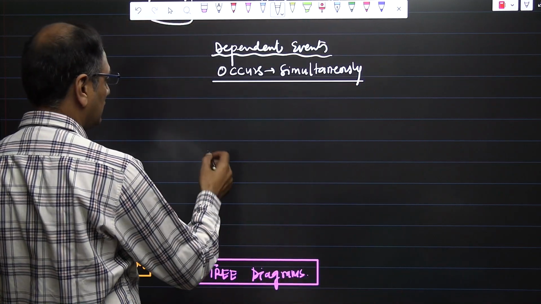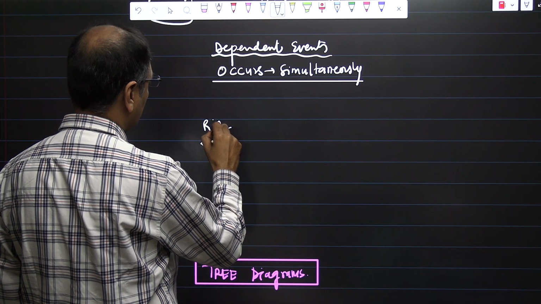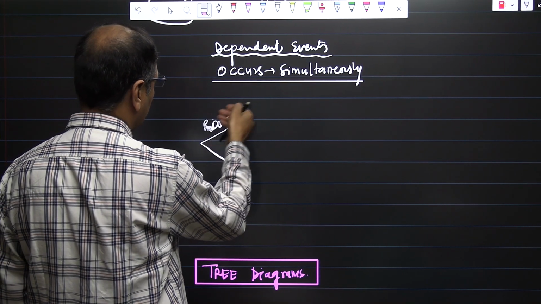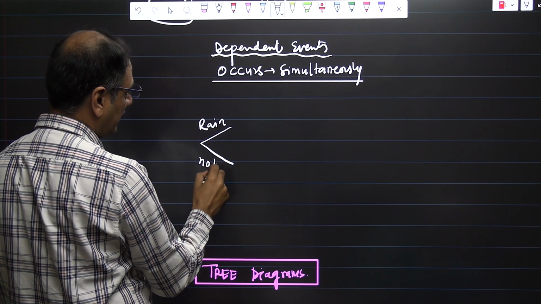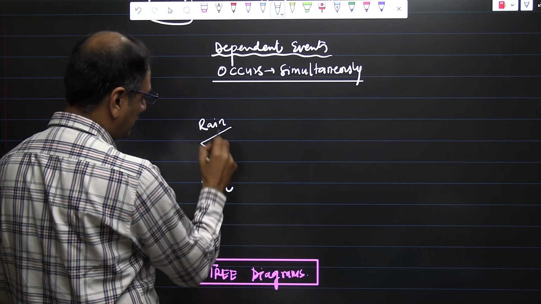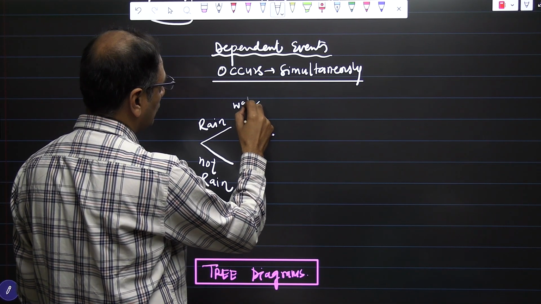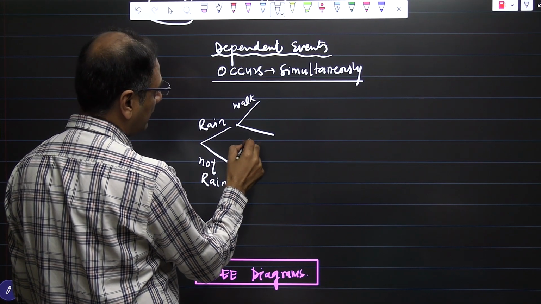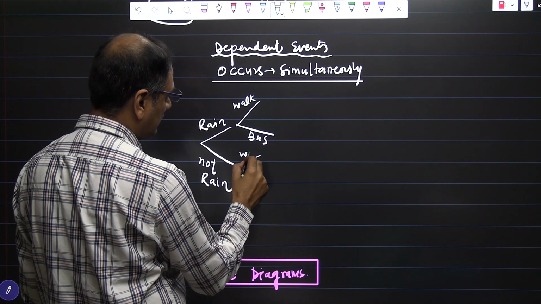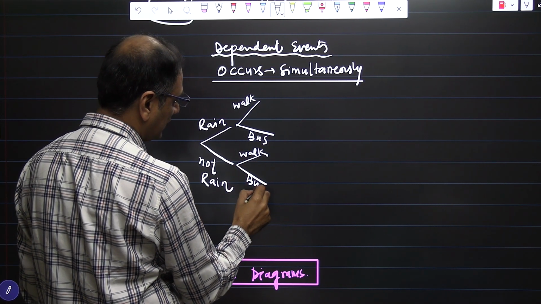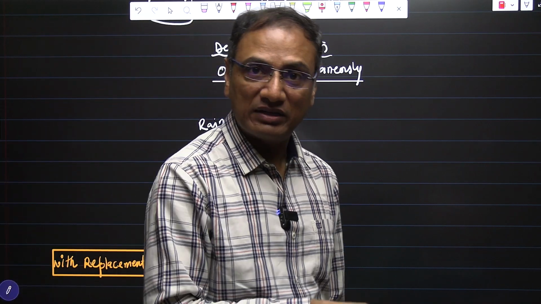For example, there is a favorite question of the kids: on a rainy day, rain or not rain. If there is rain, the student goes to school by walk or by bus. And if there is no rain, the student goes to school by walk and by school bus. So here, what is happening? Two cases are happening simultaneously. We are going to discuss this problem in the next case.